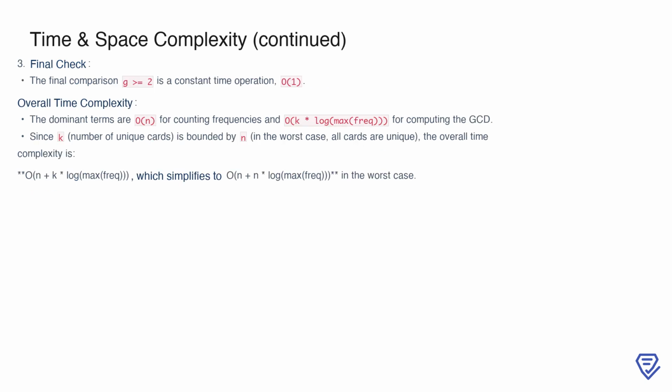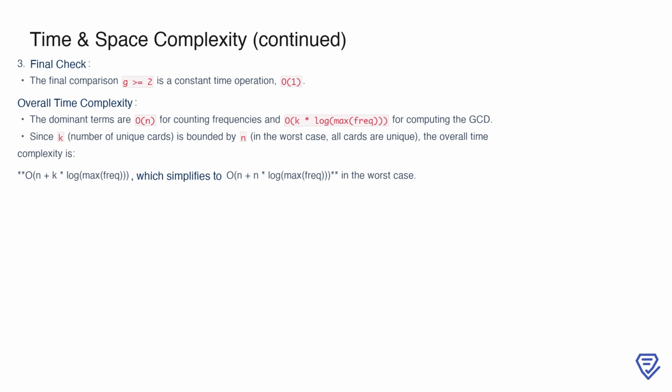Next, we consider the final step of the algorithm. Once we've computed the overall GCD of the frequencies, we perform a simple comparison to check if the GCD is at least 2. This is a constant time operation, O(1). Now, combining all the steps, the dominant time complexities are O(n) for counting frequencies and O(k * log(max frequency)) for computing the GCD.